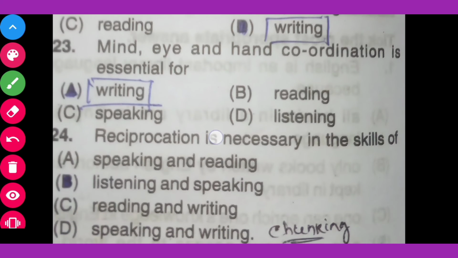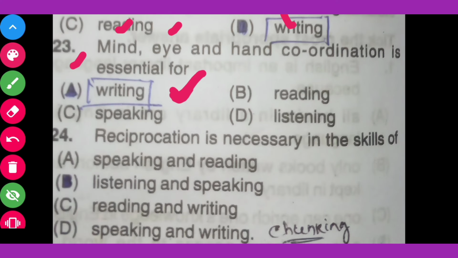Question number 23. Mind, eye and hand coordination is essential for what? Option A writing, option B reading, option C speaking, option D listening. The correct answer is writing. Mind, eye and hand coordination is essential for writing. Come to the next question.